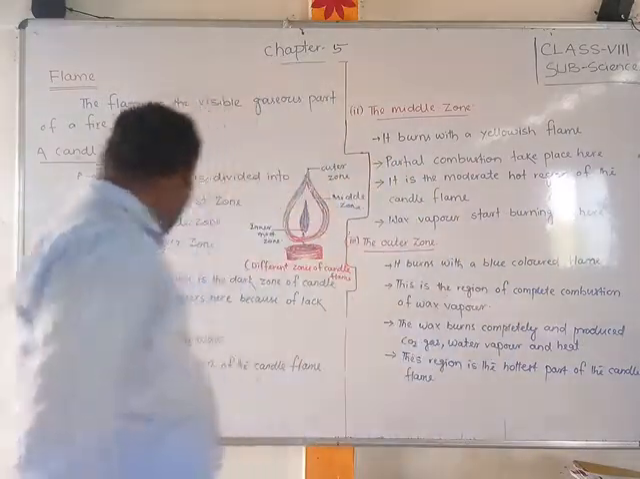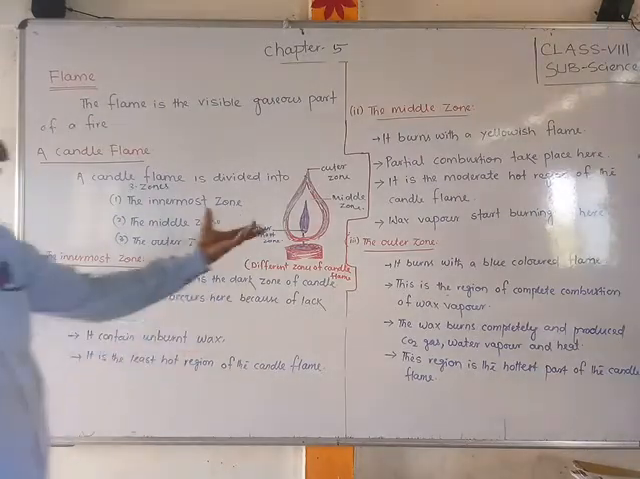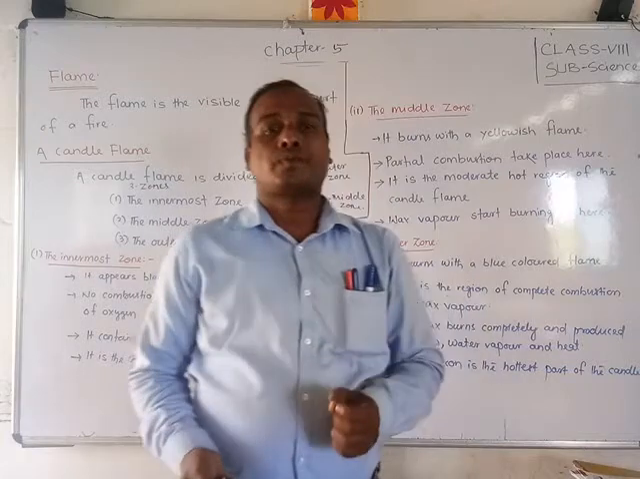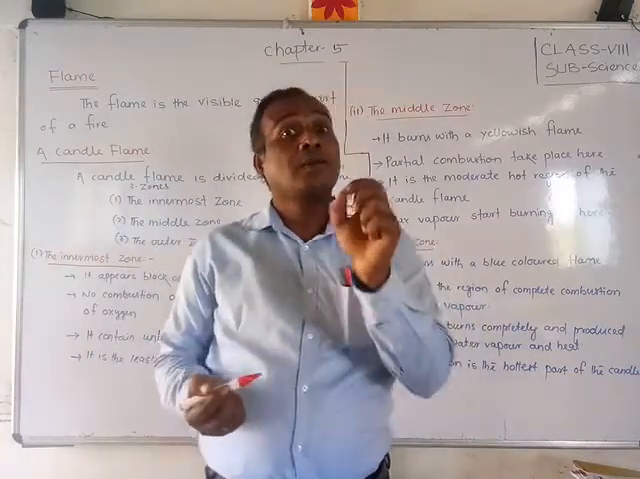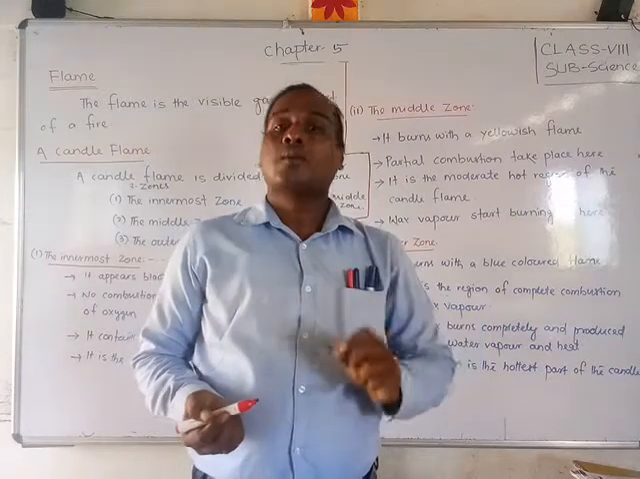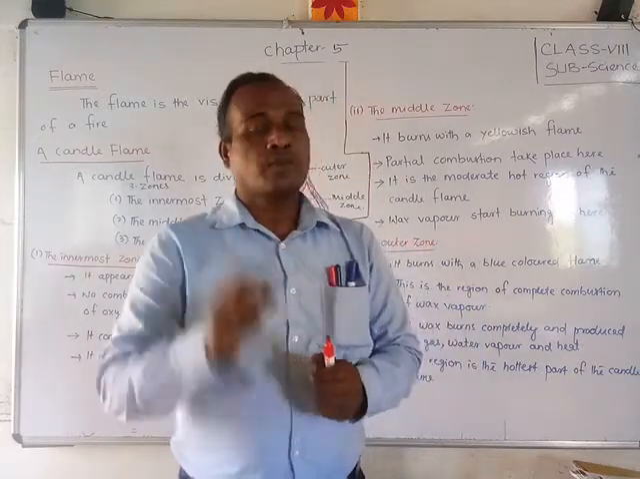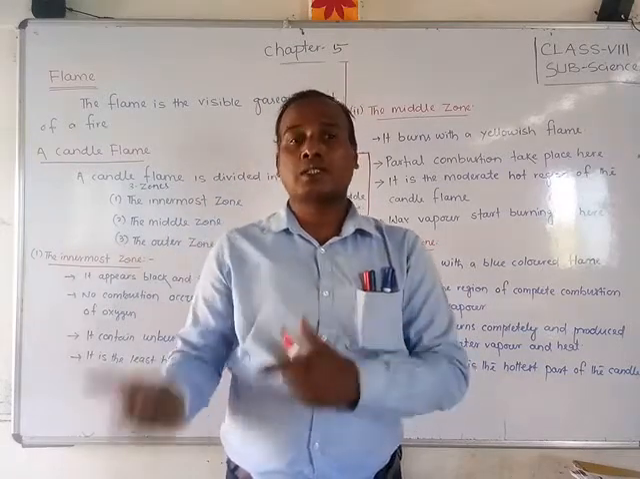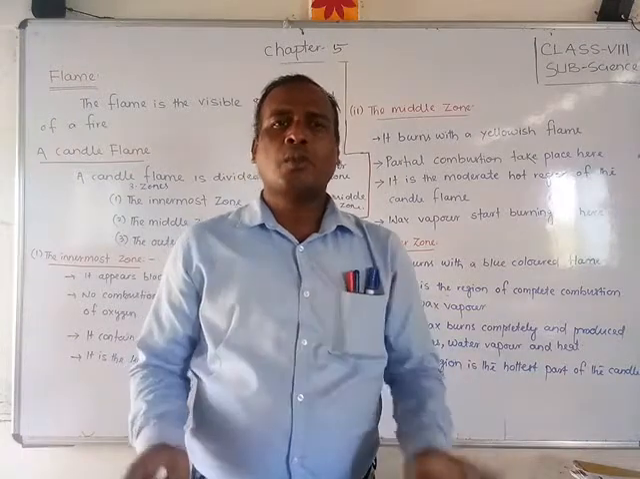It is the least hot region of the candle flame. If you compare the three zones, the least hot region, that means the least heat, is in the middle of the flame. Because of the lack of oxygen, there is the least combustion. No combustion takes place.